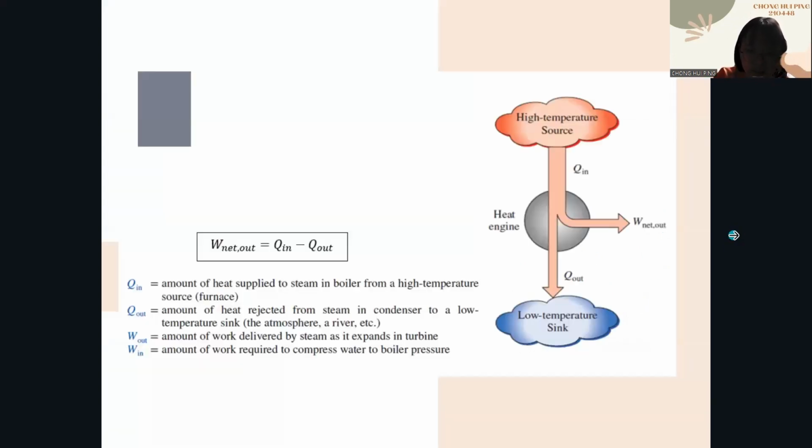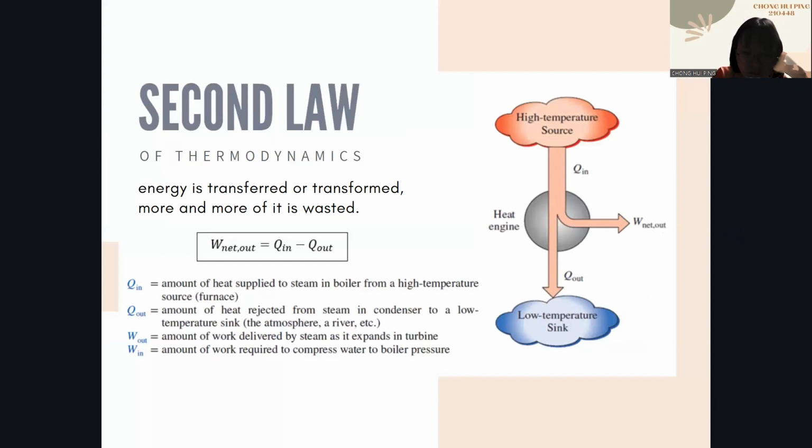To make it clear, the second law of thermodynamics is introduced to address the shortcoming of the first law, which is not sufficient to determine whether a process can occur. In the first law, no limits on the direction of a process are imposed. Hence, the second law is introduced, in which as energy is transferred or transformed, more and more of it is wasted.